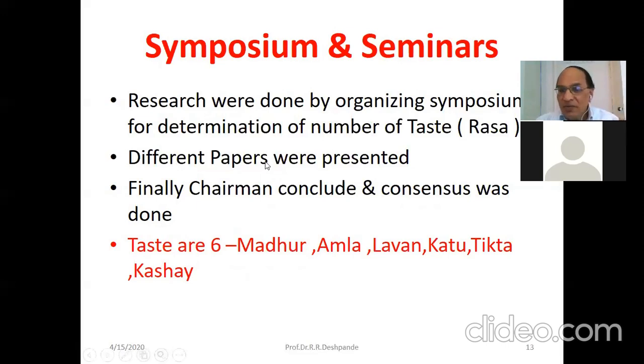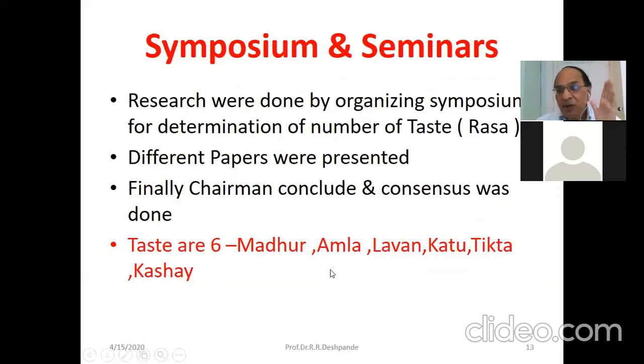Different scholars and acharyas, each one stood up and presented a paper. One said there is only one taste. A second stood up and said there are two tastes. A third presented a paper saying there are three tastes that the tongue can perceive. But finally the higher authority concluded, no, there are finally six tastes.